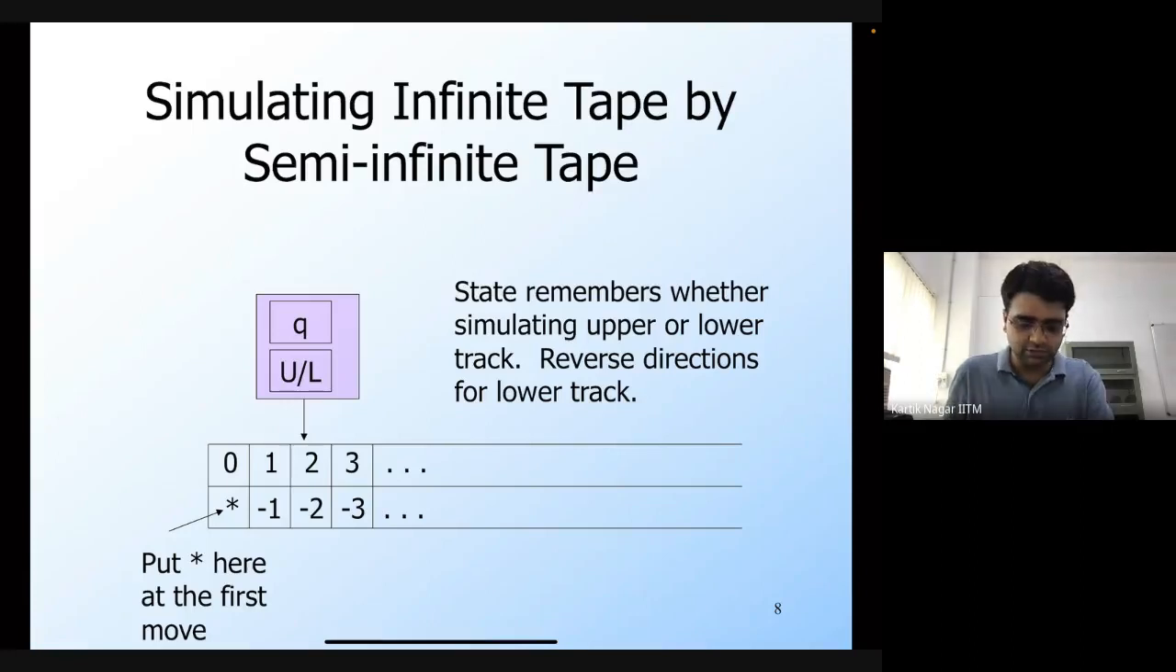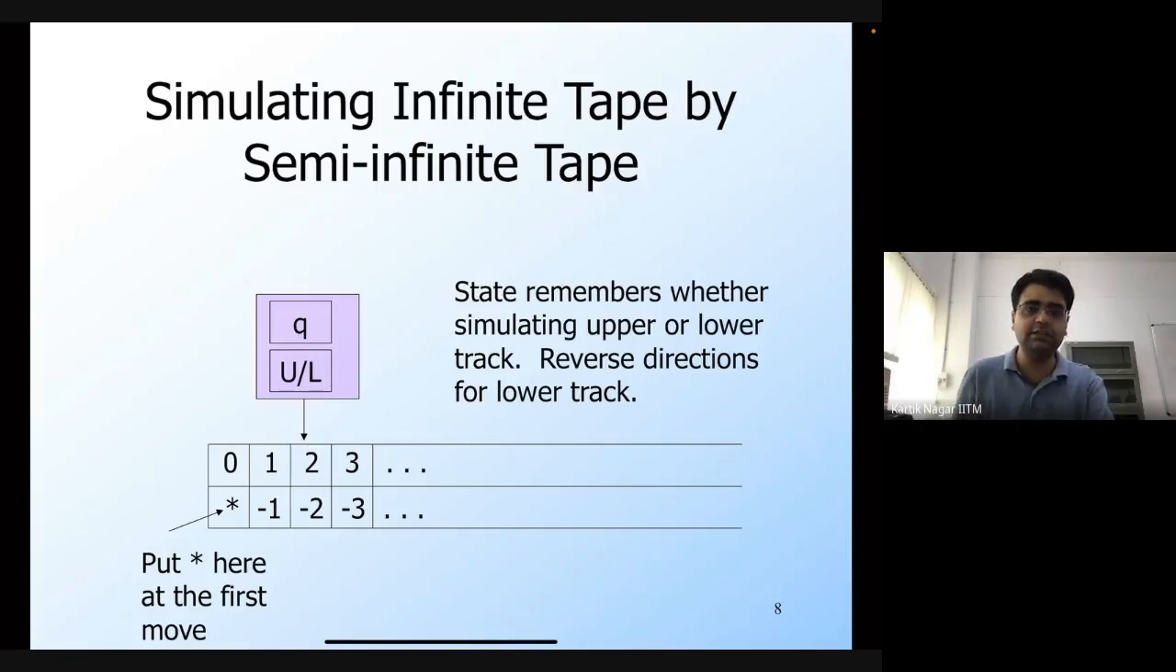The states and the alphabets are straightforward. The states would just be the states of the original Turing machine, along with this upper or lower track symbol that we introduce. Similarly, the tape alphabet would just be the tape alphabet of the original Turing machine multiplied with itself, a cross product of this, because it's now two-dimensional.